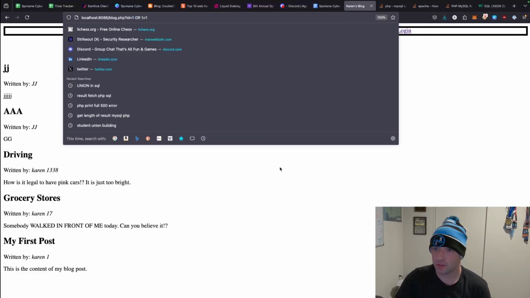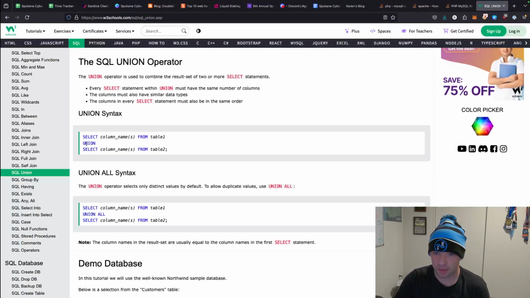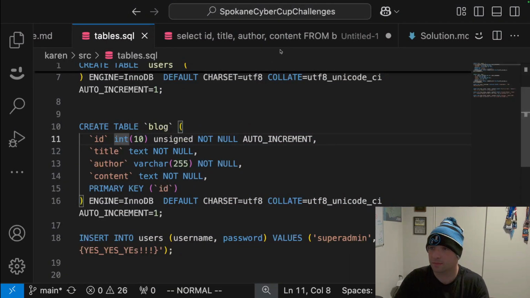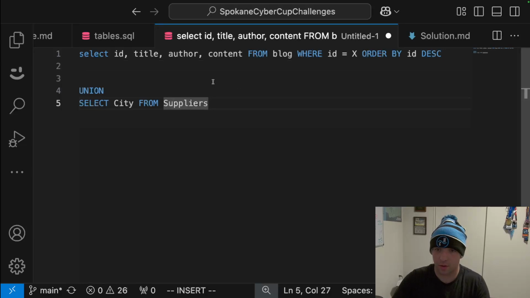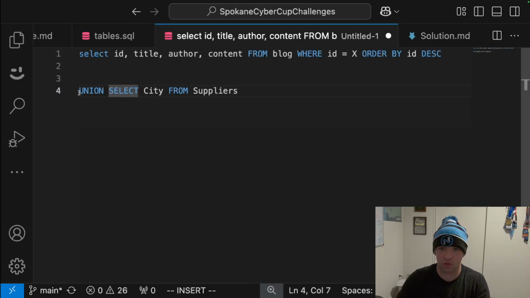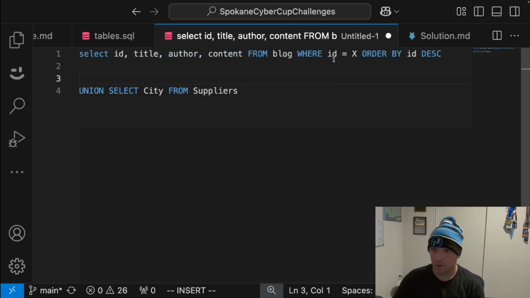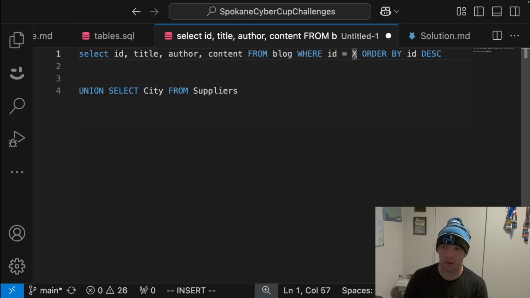So if we look at that syntax, it's something along these lines is what we're looking for. This is roughly how you should do the second part of a union query. It's just union, select, and actually is effectively just the same as this. In fact, the union is just joining the 2 queries together effectively. So in this case, this x is our input. So we can do where ID equals 1.